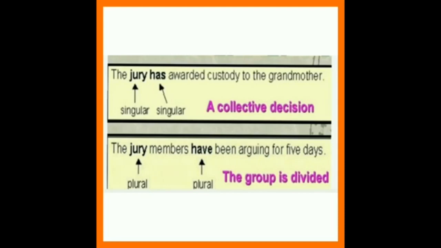Second one, the jury members have been arguing for 5 days. Here the group is divided. The members of the jury have been arguing with each other. Here we are speaking about the members of the jury individually.